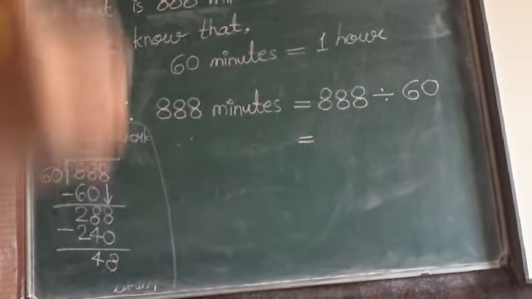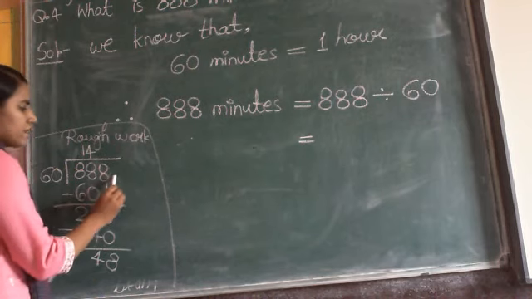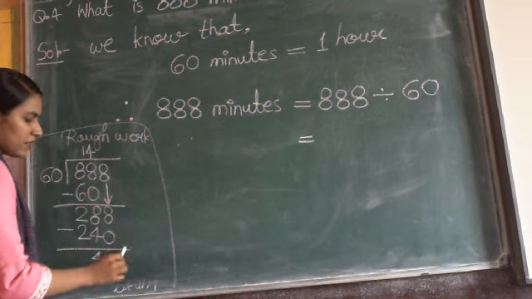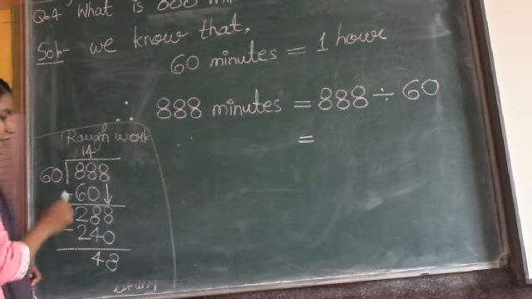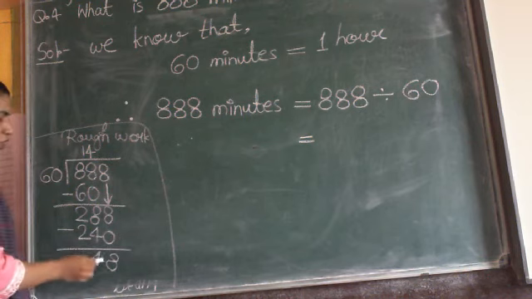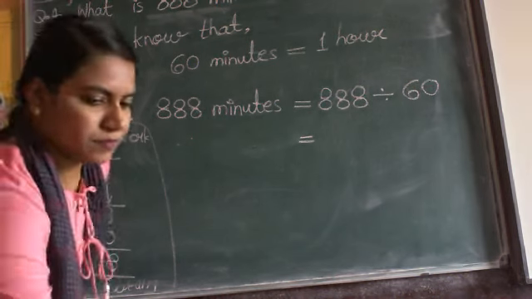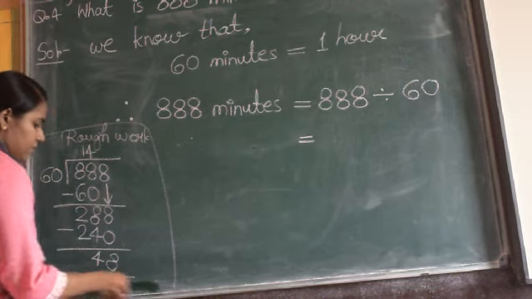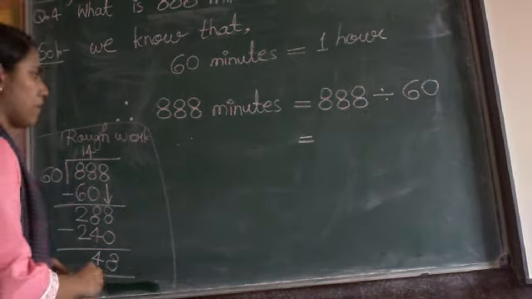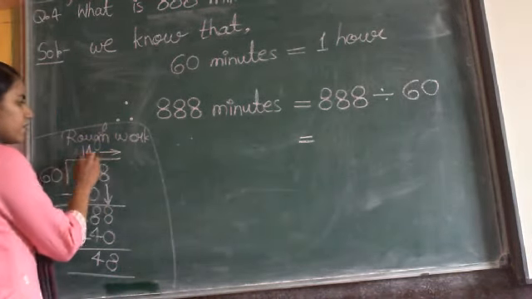So our result is now 48. As there is no digit left in our dividend, we cannot bring down any, and 48 is smaller than 60. So we will stop our division process here. So 48 is our remainder and 14 is our quotient.